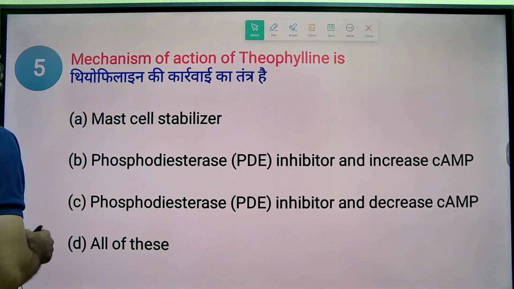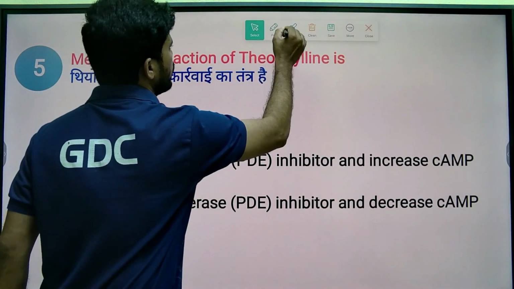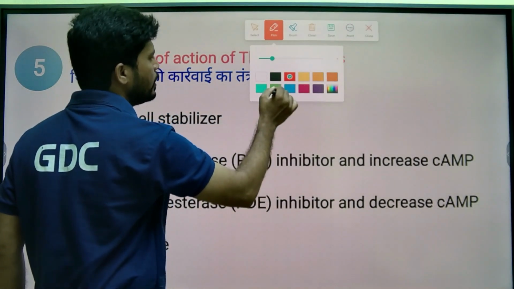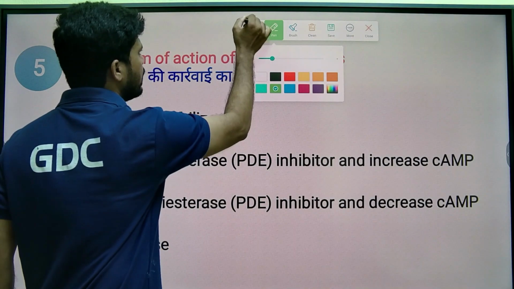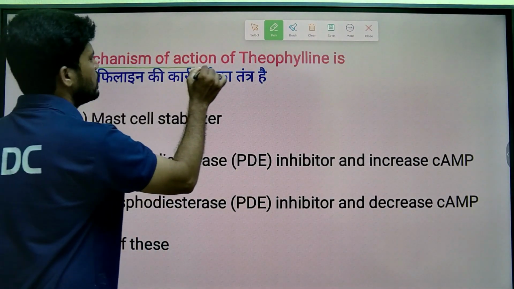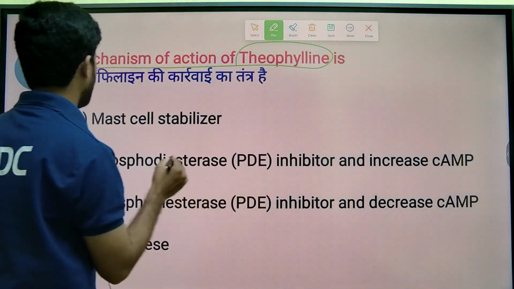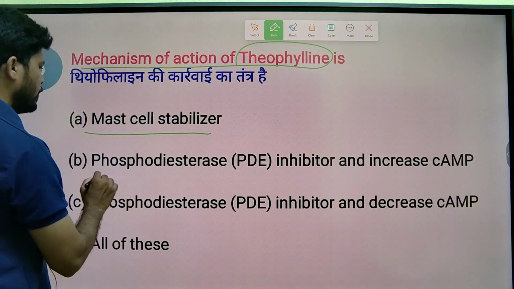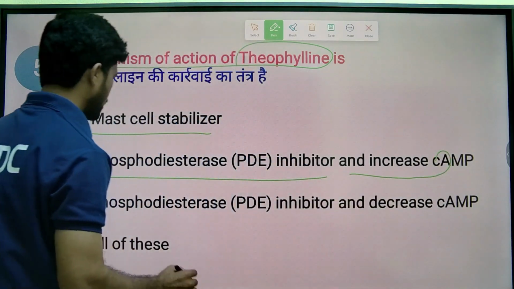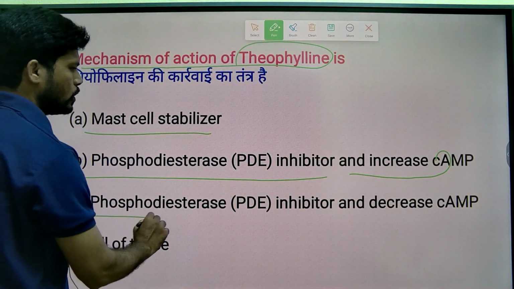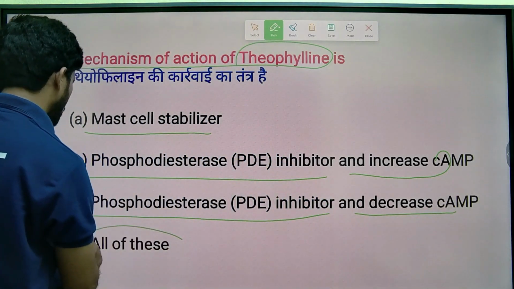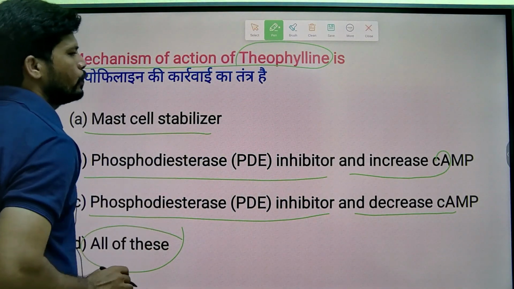Next MCQ: mechanism of action of theophylline. I hope you know about theophylline. Theophylline, caffeine, and theobromine are regarded as CNS stimulants. What is the mechanism of action of theophylline? The options are: mast cell stabilizer; phosphodiesterase inhibitor that increases cyclic AMP; phosphodiesterase enzyme inhibitor that decreases cyclic AMP; all of these.